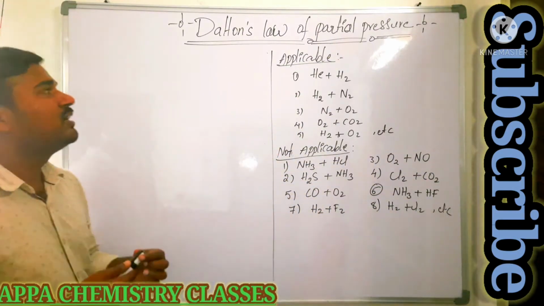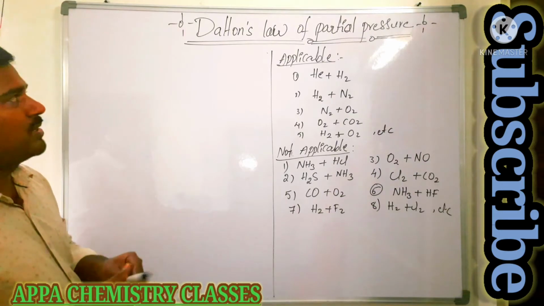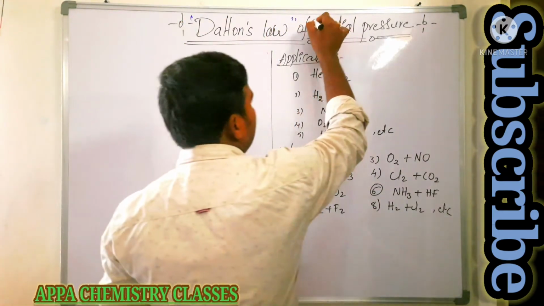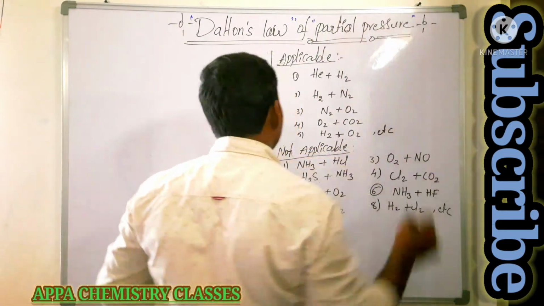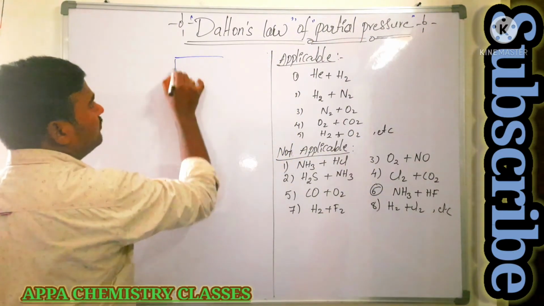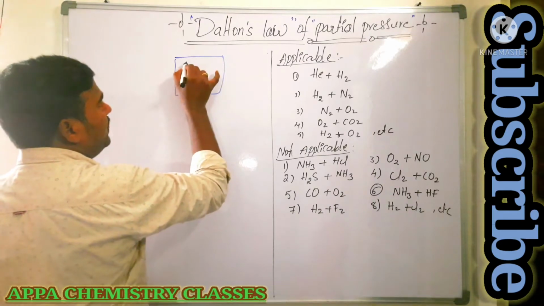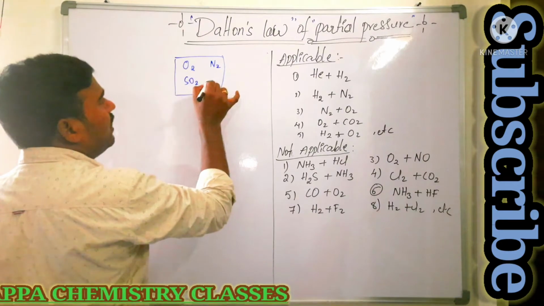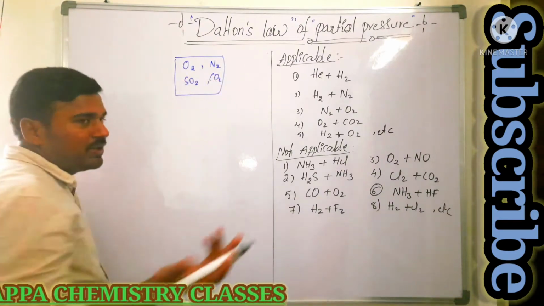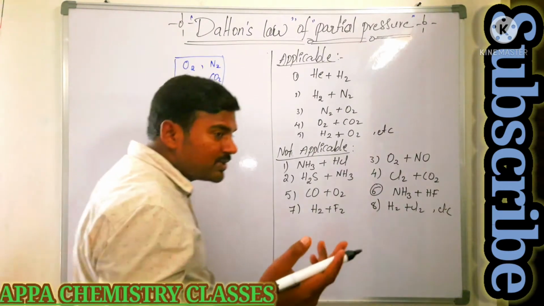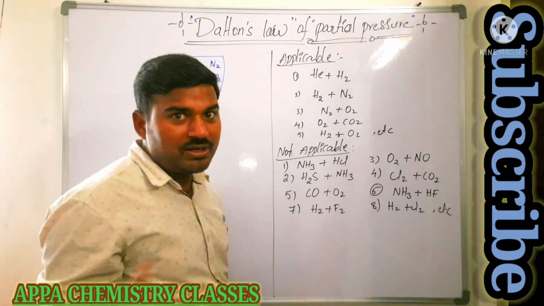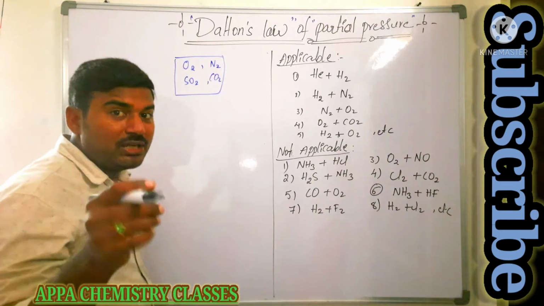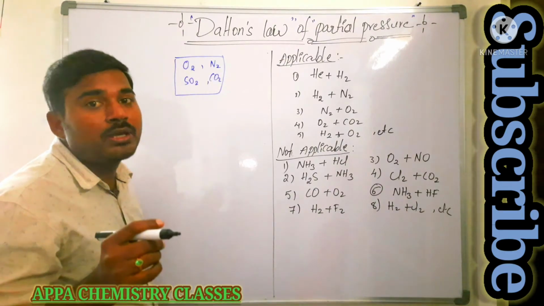Now you see here, Dalton's law of partial pressure. Dalton's law is okay, but what about partial pressure? What is meant by partial pressure? Say for example this is a container. This container contains different gases such as oxygen, nitrogen, sulfur dioxide or carbon dioxide, like that. Different gases will have different pressures.